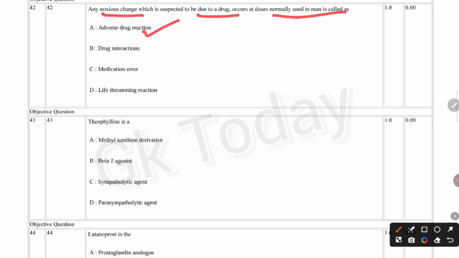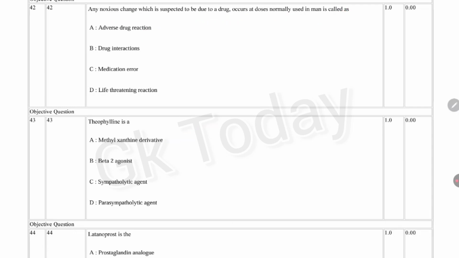Next question. Theophylline is: methylxanthine derivative, beta-2 agonist, sympatholytic agent, parasympatholytic agent. Theophylline is a methylxanthine derivative. Next question.